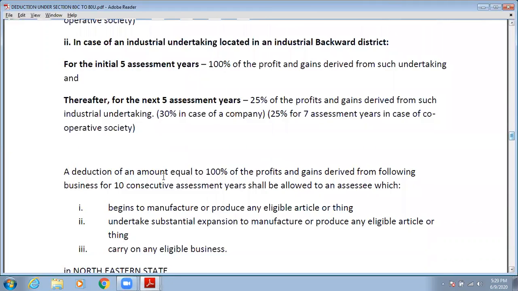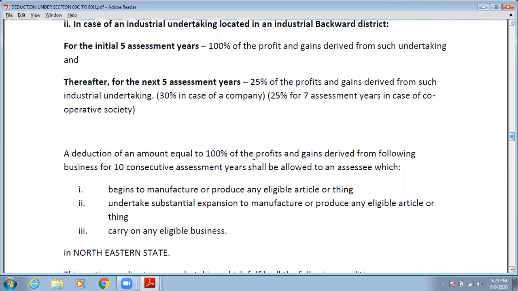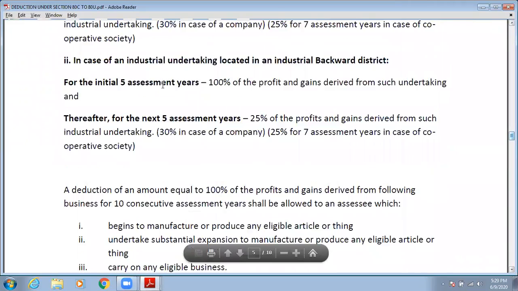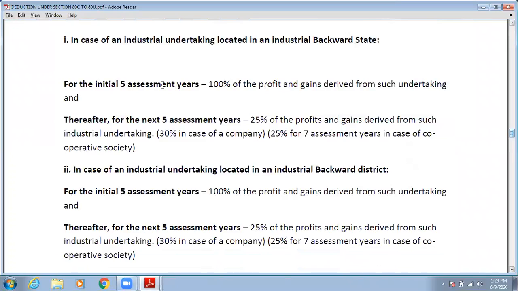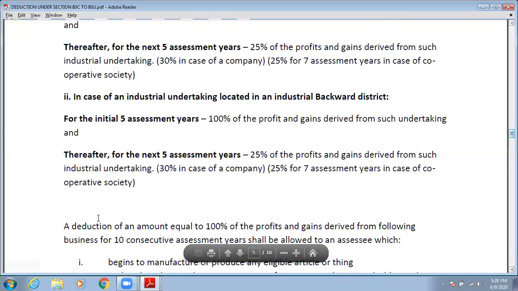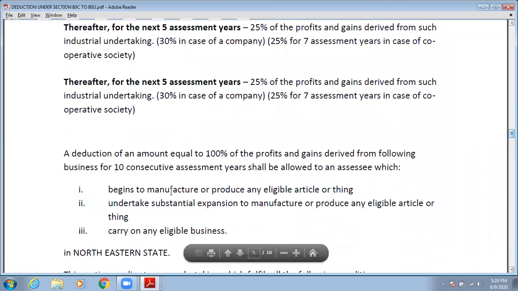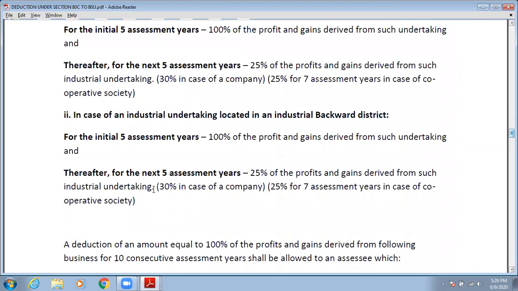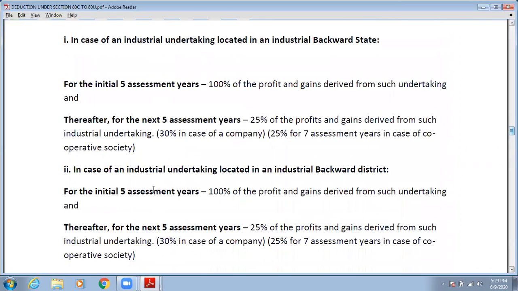Now after that, this portion, the reduction of an amount equal to 100%, is related to any other reduction. And I also taught you the matter that follows along with this, but by mistake I forgot to write the heading here. The next section, that is 80 IB A, is the provision of 80 IB A, not of 80 IB. That provision is where your clause ends. Okay, so this is a mistake that I made in the last lecture. So please rectify it, and take it as the provision of 80 IB A as well.